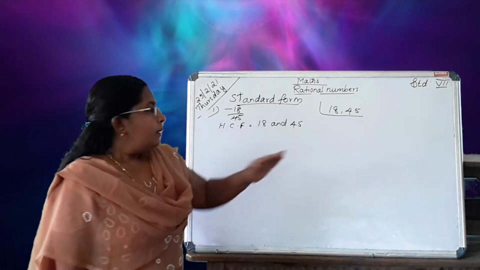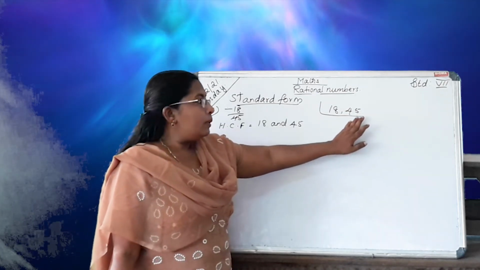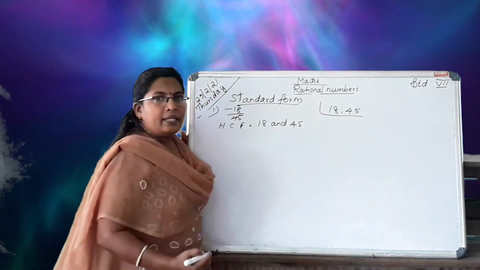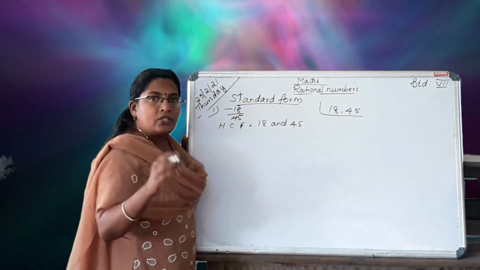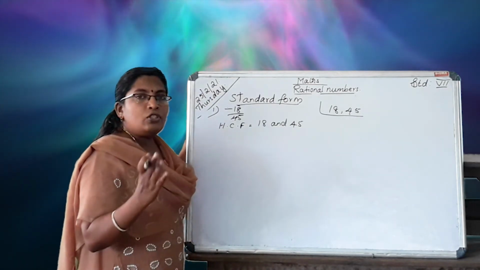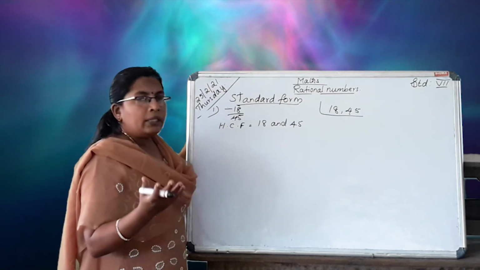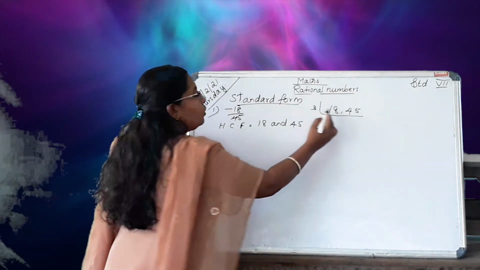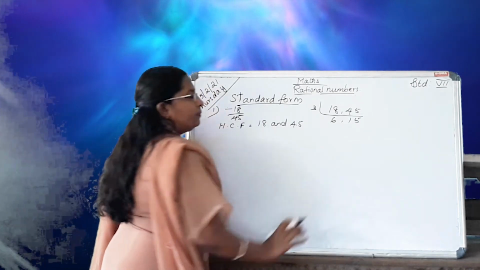Okay. Now 18, which table? And that table also must divide the 45. Here 18 and 45, that is 18 is 9, 1 plus 8, 9, 4 plus 5, 9. Sum is 9. So which number divides these two? Okay, 3 and 9, is it? We can take the prime number 3. So that is 6, 1, 5.